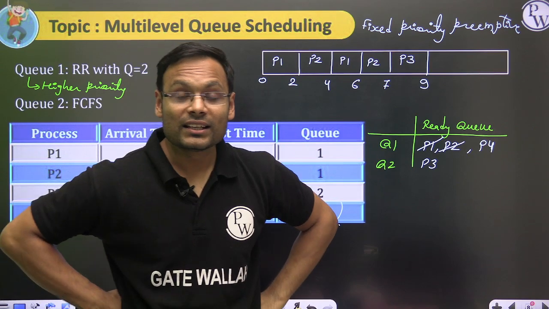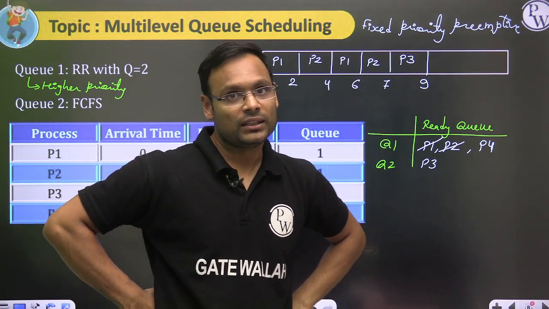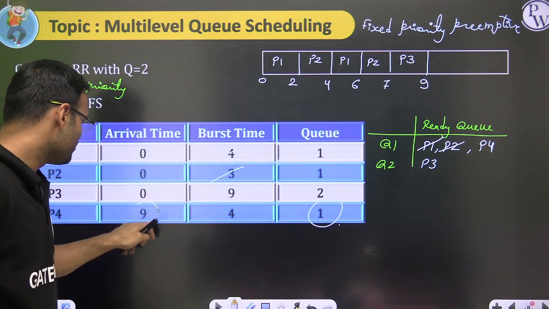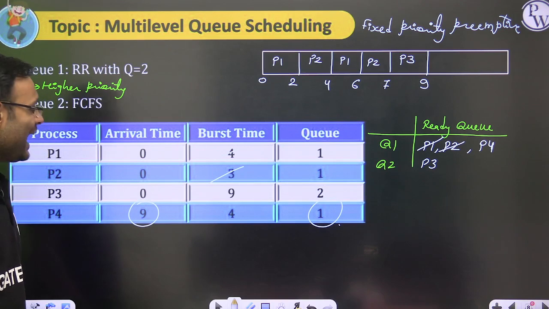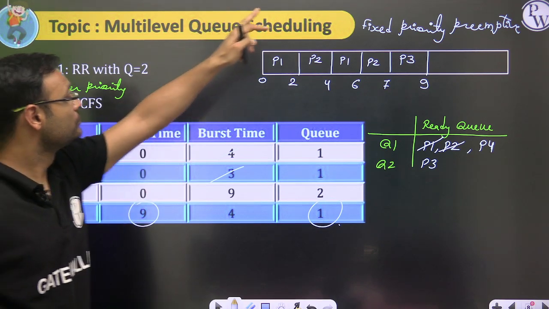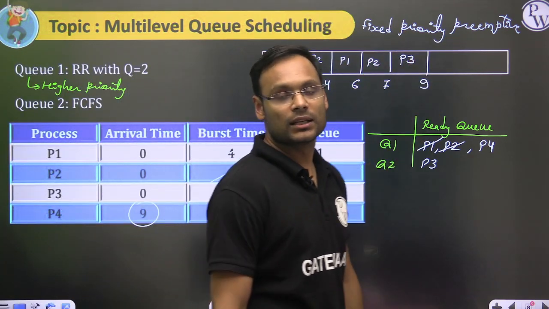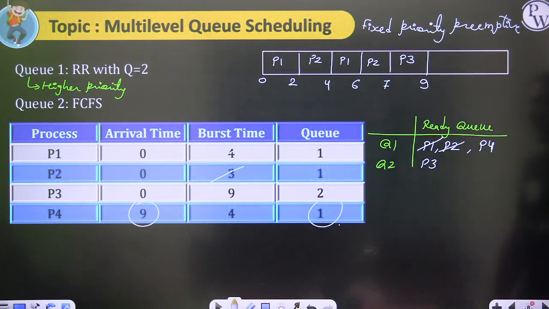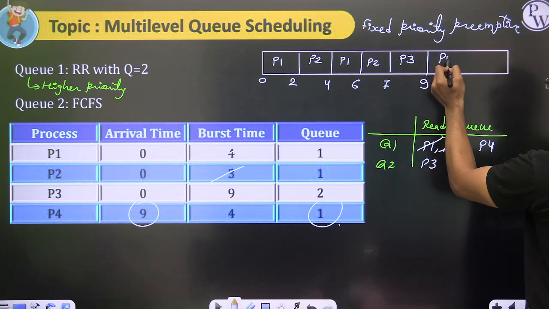Why? At 9 time unit, in the higher priority queue Q1, a process is arriving, which is P4. If a new process arrives in the higher priority queue, preemption of the lower priority queue process happens. So P3 will be preempted and P4 will be given the chance.